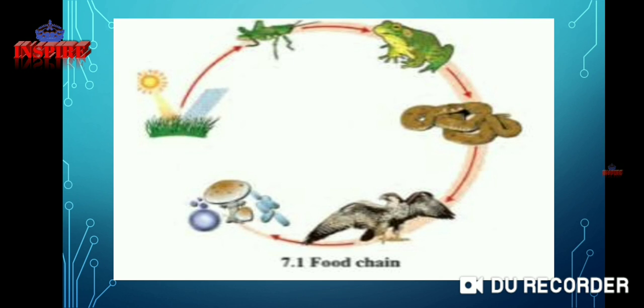Every member in this food chain depends on the others, and they affect each other. If one member is less, then the food chain breaks. So, did everyone understand this topic?